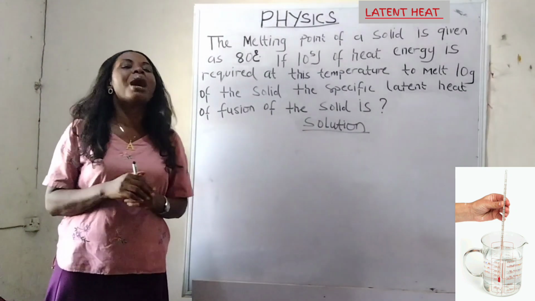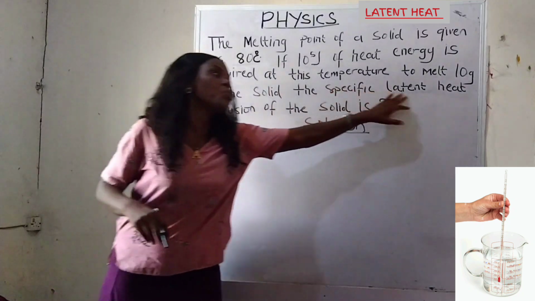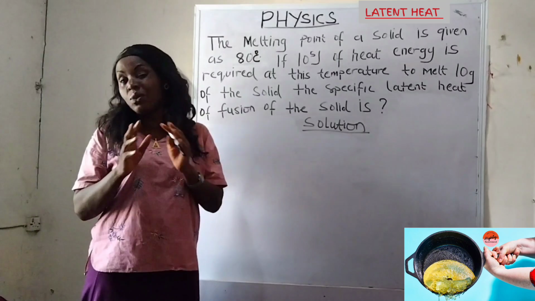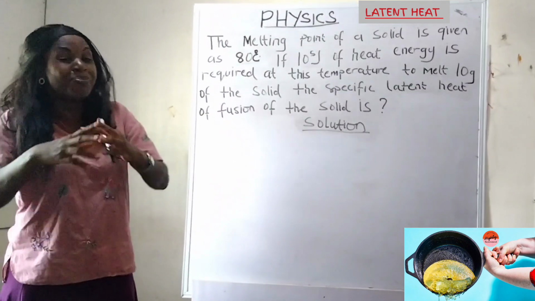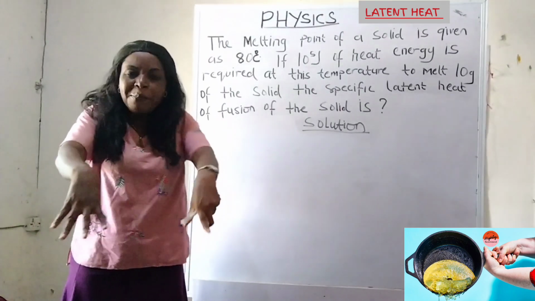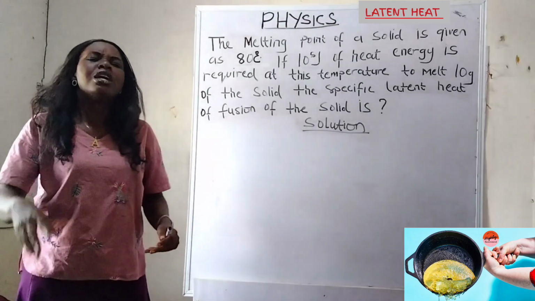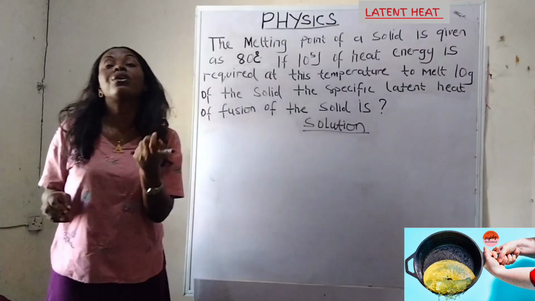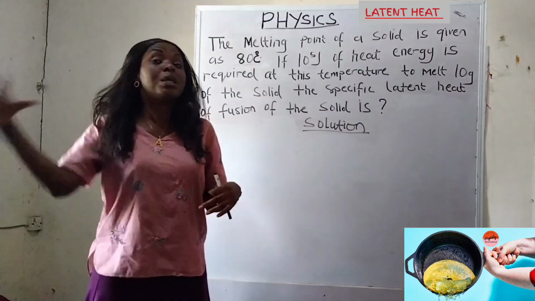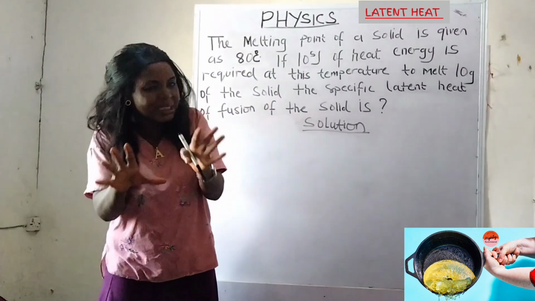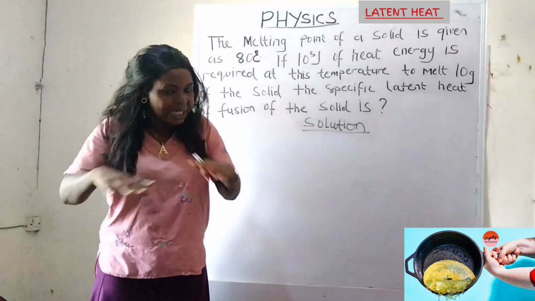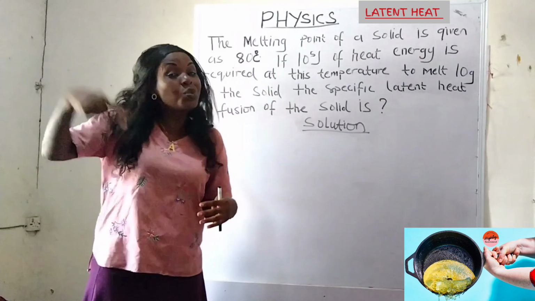Let me give us an example of how latent heat works before we solve the question on the board. Say you have oil that's solidified, maybe red oil or groundnut oil, in a block. You want to melt it. You put it inside a pot on top of the fire. Within a few seconds, if you put your hand inside the oil, it will be as cold as it was when you put it. But you find out that the oil has started melting. It is melting, but the temperature has not increased.